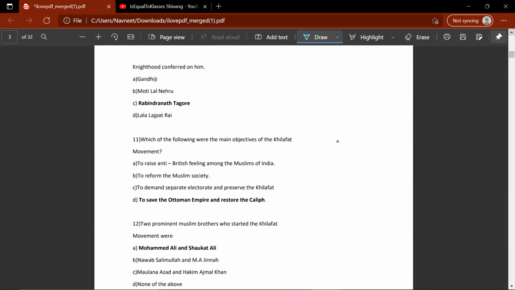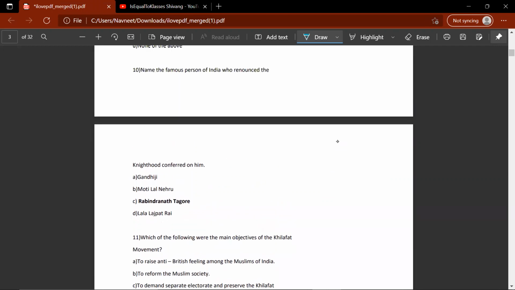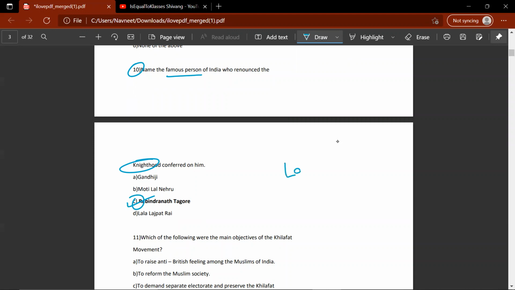Knighthood. So let's read the whole question first. The 10th question. Name the famous person of India who renounced the knighthood conferred on him. So after the Jallianwala Bagh tragedy happened, due to disgust, Sir Rabindranath Tagore became Rabindranath Tagore. Knighthood is basically like, say for example, if your name is Lalit, when knighthood is bestowed upon you, you are known as Sir Lalit.